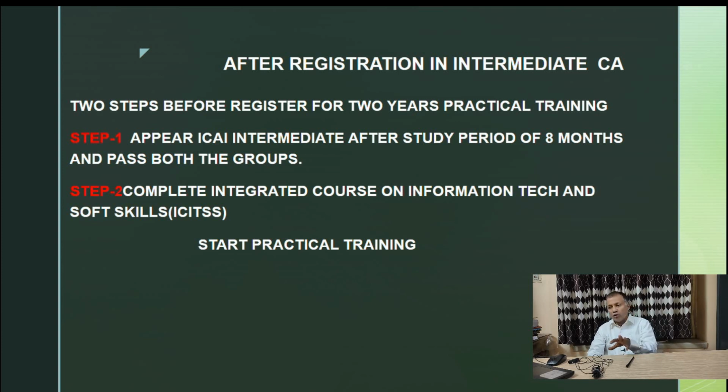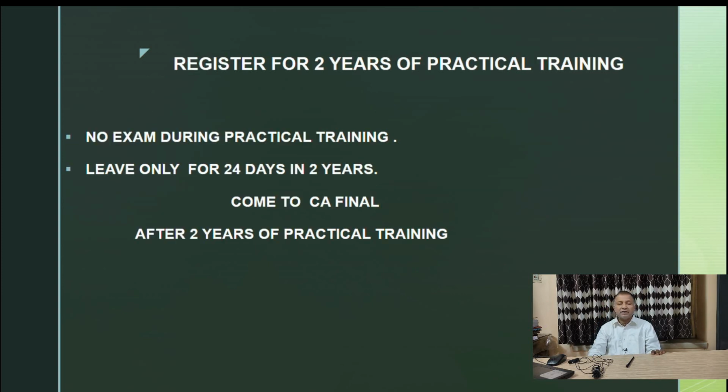And you have to go for ICAI TSS training, that is your information technology training. Then you can start the practical training or articleship period. So before articleship period, after qualifying your CA Intermediate, you have to complete the information technology integrated course, that is ICAI TSS. Then practical training will start.